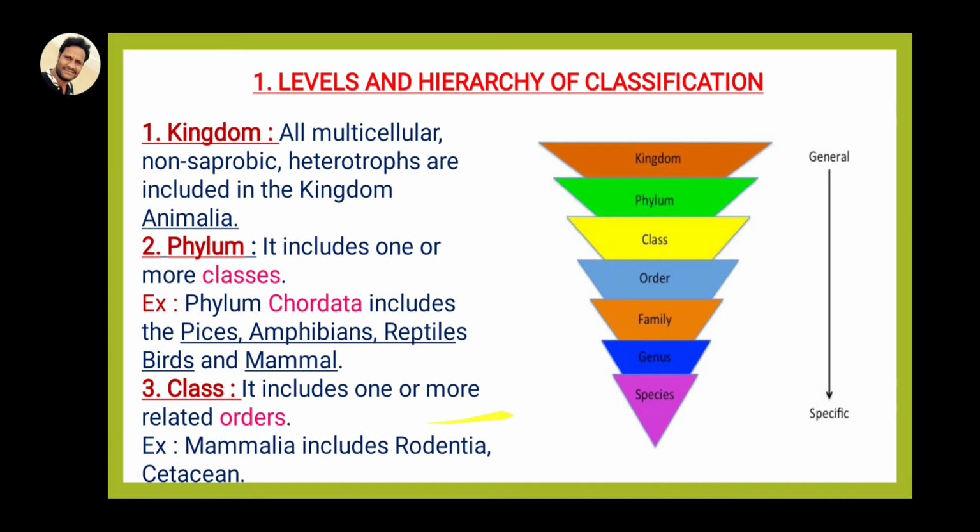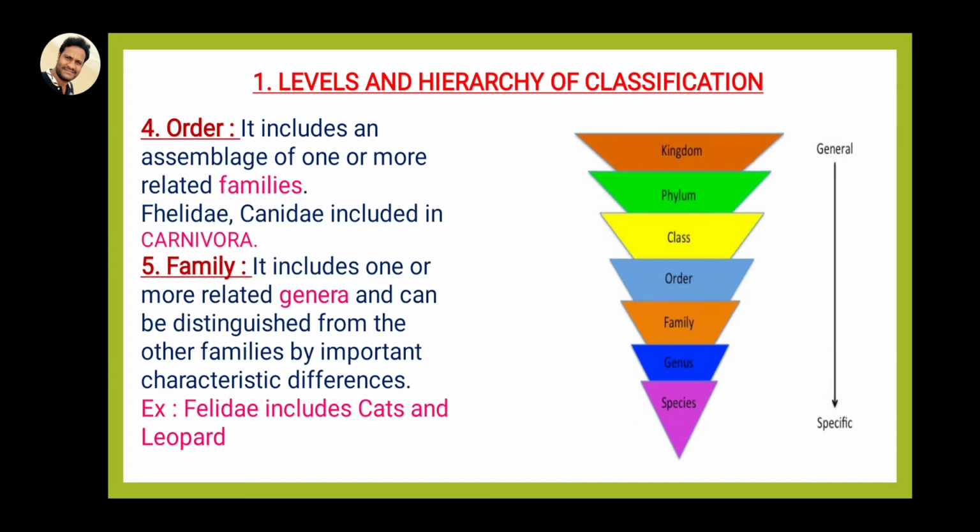The third one is the class. It includes one or more orders. What is below the class? Order. Here one or more related orders is called one class. For example, Mammalia includes Rodentia, rats and so on, and Cetacea. Cetacea is an example for the whales present in the oceans.